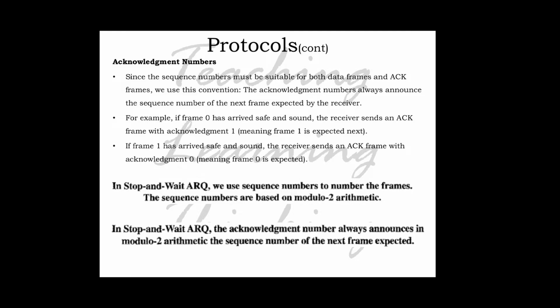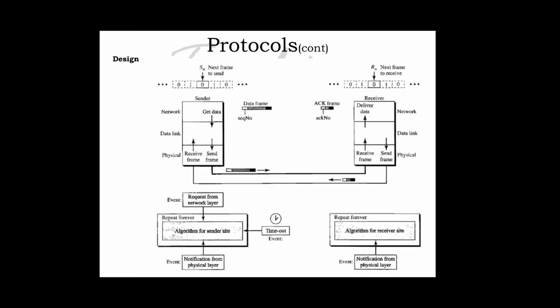Now we are going to discuss the design of the stop and wait ARQ. This is the design figure. Please draw this diagram in the answer sheet when it asks for the stop and wait ARQ protocol. Here we have the sender and receiver, and SN and RN are the sender frame and the received frame. There is a sequence number in the data frame, and the ARQ frame has the acknowledgement number.